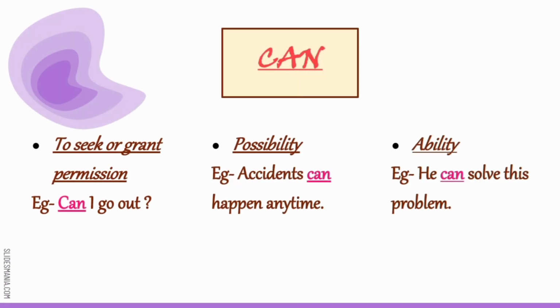Next modal, the most common word which we often use is can. Can be used to seek or grant permission. Can I go out? Possibility can be indicated by this modal. Accidents can happen anytime. And ability, of course, he can solve this problem.